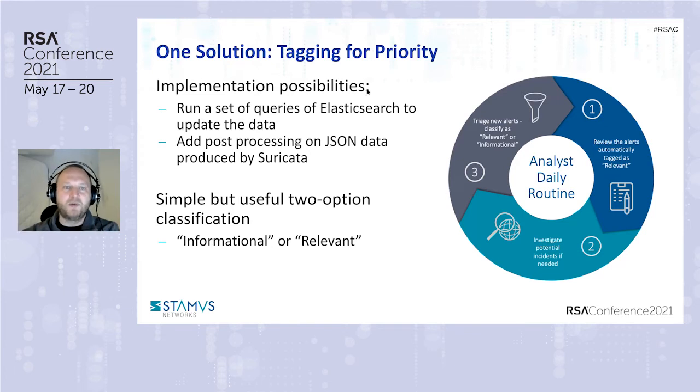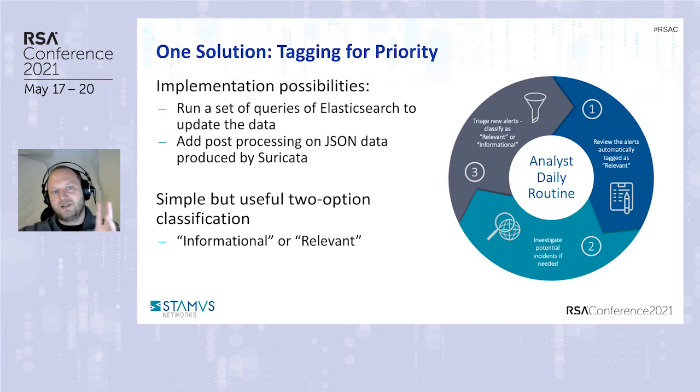Usually when you are analyzing the alert, you will see that this combined with this is in fact meaningful for you. You know that if it repeats itself, it will still be interesting. Or in reverse, if you have this and this combined, you know that it will always be informational with regards to your network. So one of the best ideas you can have here is to combine this information.